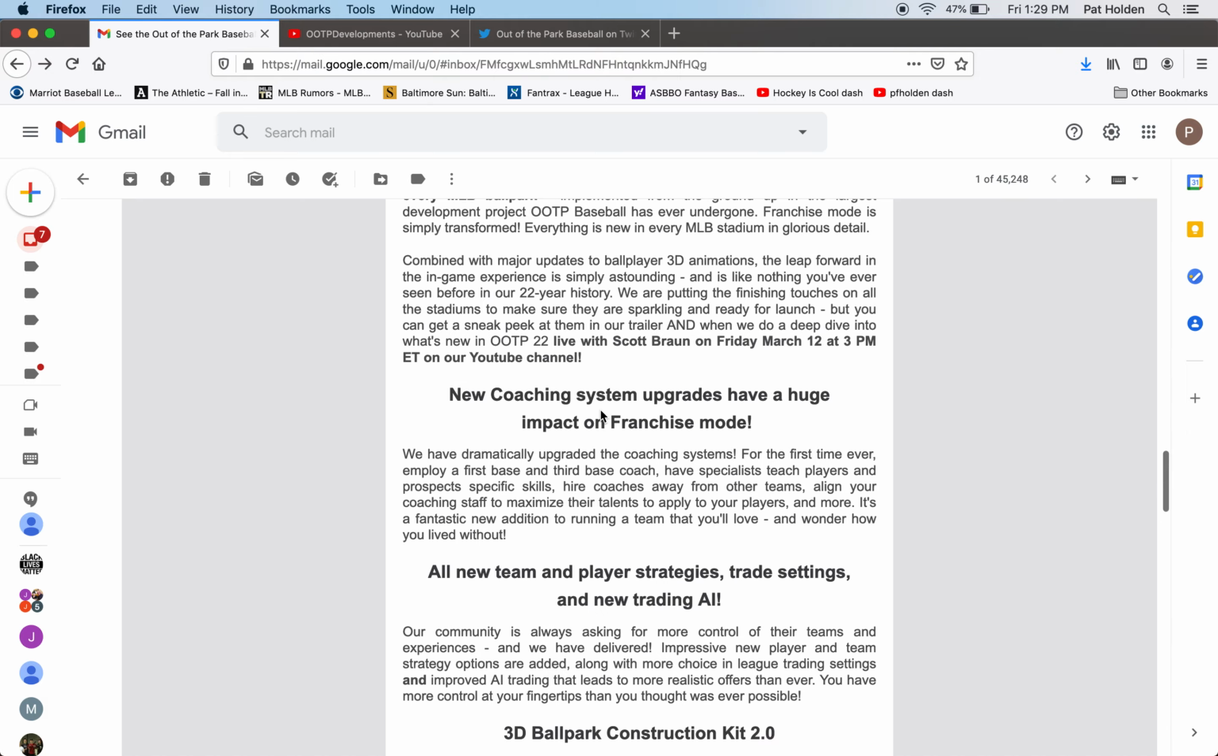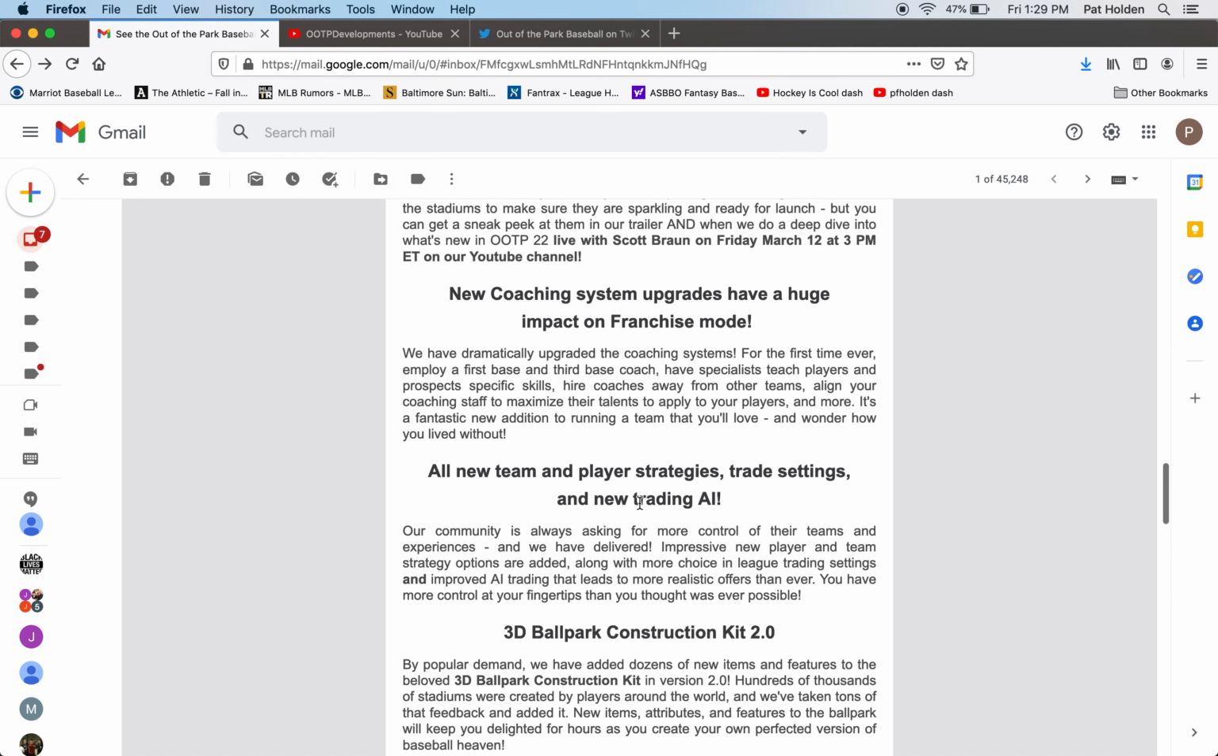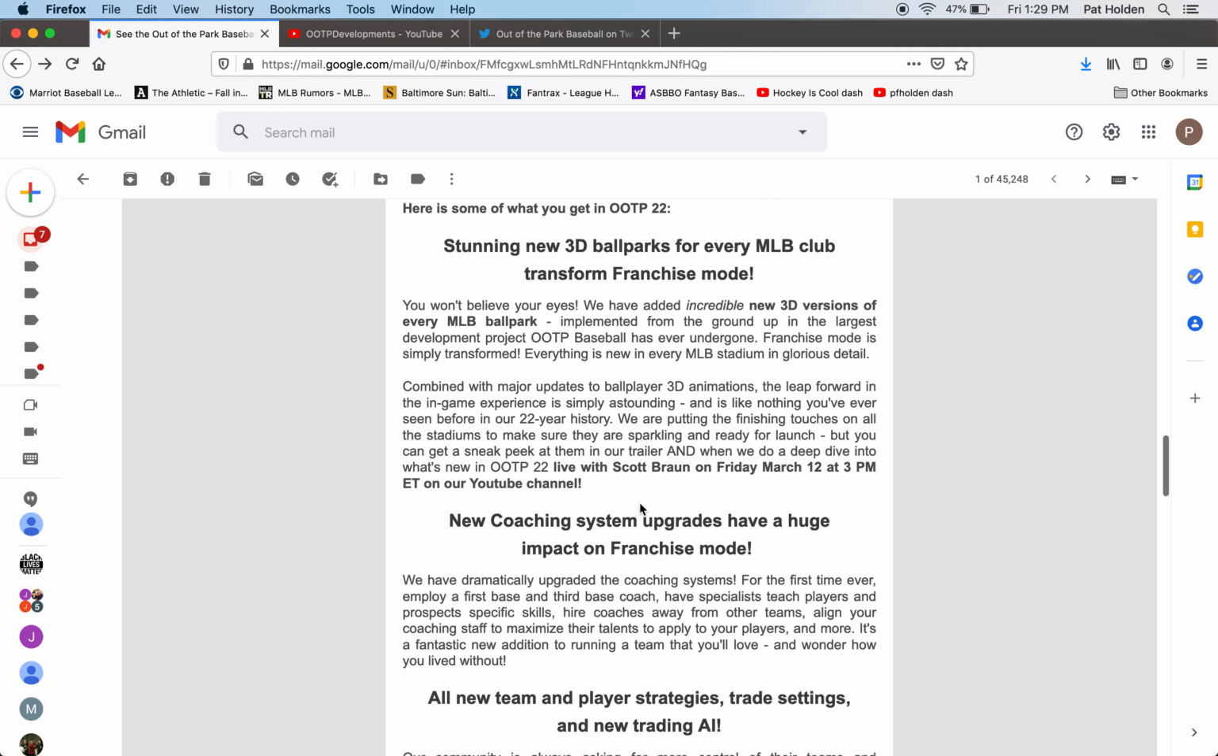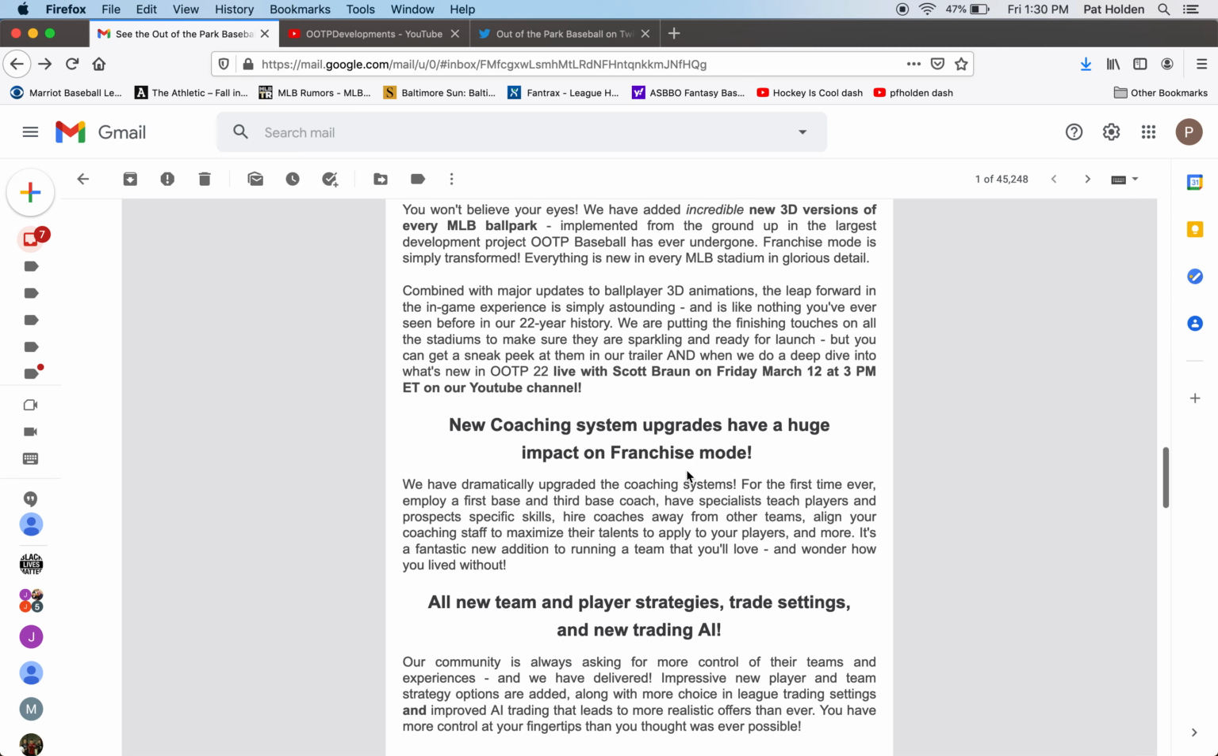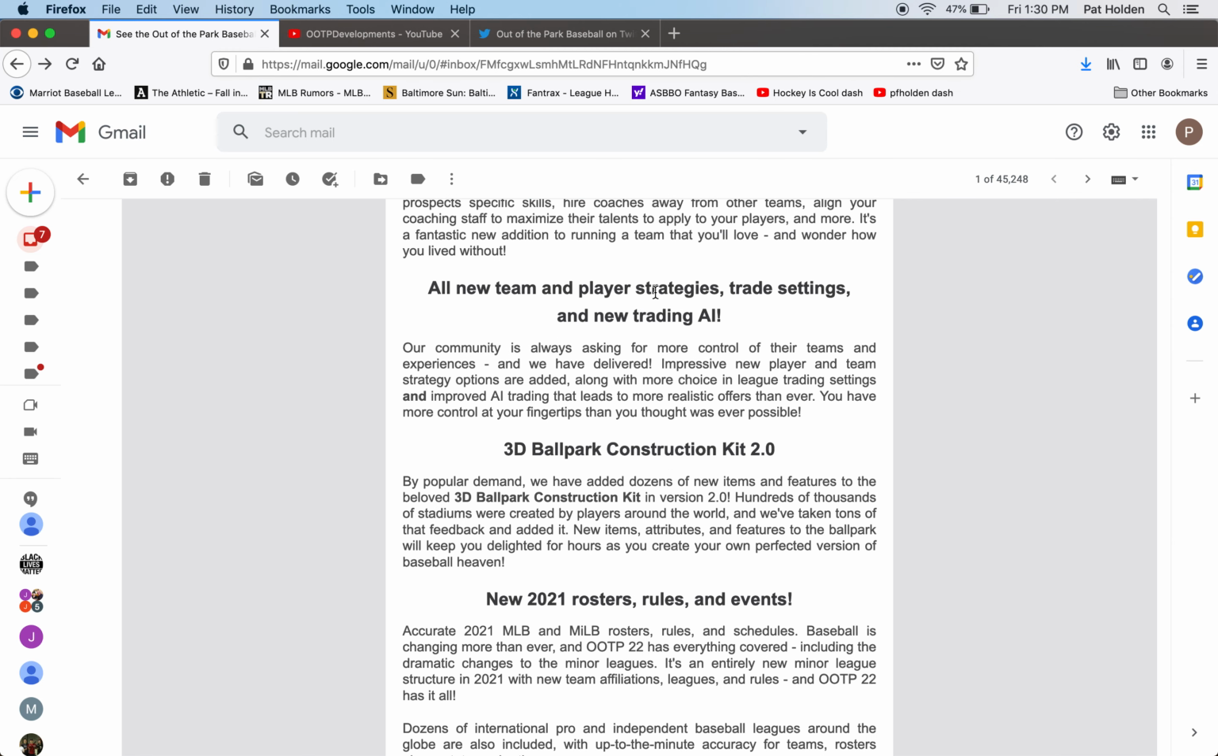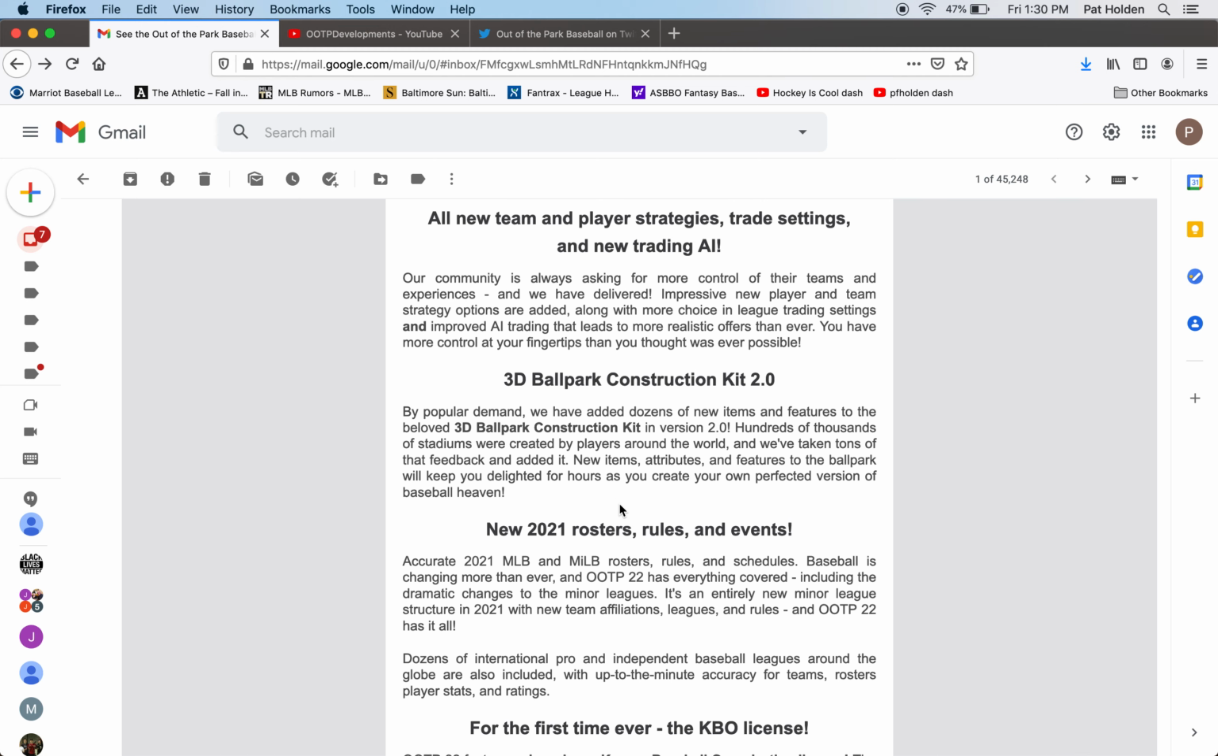So yeah, anyways, to me, the biggest thing seems to be the coaching system. We'll see. All the other stuff seems cool though too. The ballpark, the player and team strategies, new trade settings, new ballpark construction, everything seems cool. And I expected them to have the minor leagues right. So that's cool that they're going to have that. I wonder if you'll have a bigger international or minor league complex where you'll be able to stash drafted players, or where they're going to go, or if you're just going to have those 4 teams.